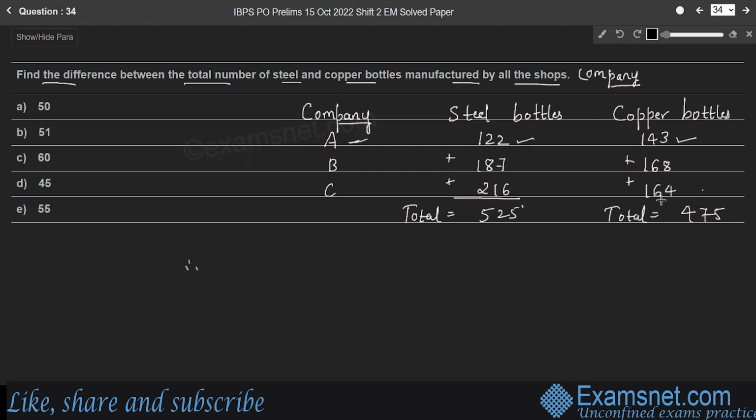The difference is 525 minus 475, which is 50. Therefore, option A is the right answer.